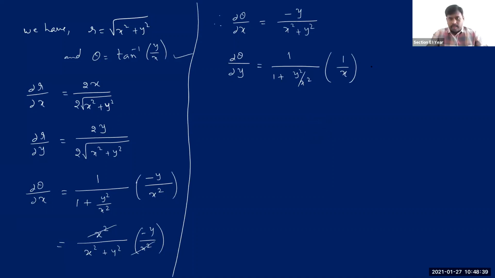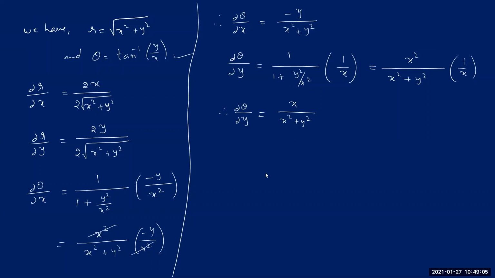Now see if you can simplify this. This is equal to, again you can take LCM in the denominator. So it is x square plus y square, and the remaining x square I'm writing in the numerator. Right, so this multiplied by 1 by x. Therefore, dou theta by dou y is equal to, you can cancel 1 x, so we get this as x by x square plus y square.